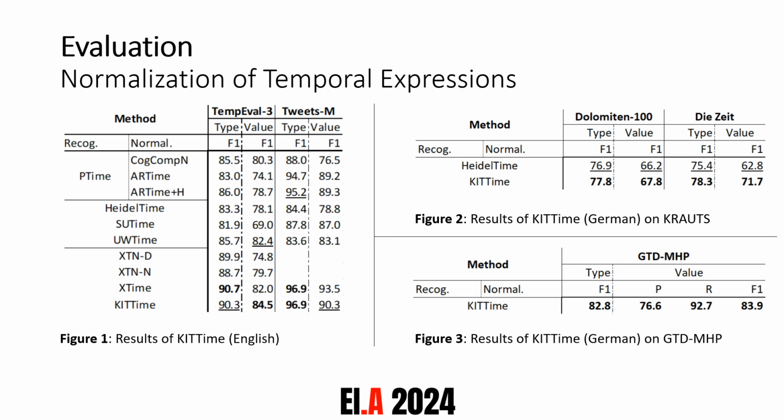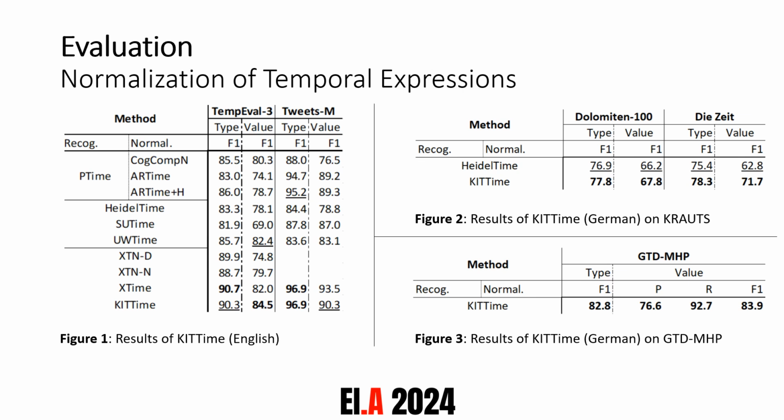For English, we can see the results on the left side. On the left are the models, and on the top, the columns, are different datasets. And we provide the results for TempEval-3 and TweetsM, which are both very frequently used datasets for this task. And we can see that our model, KitTime, on the very bottom, performs just like other models, or even outperforms them on some tasks.